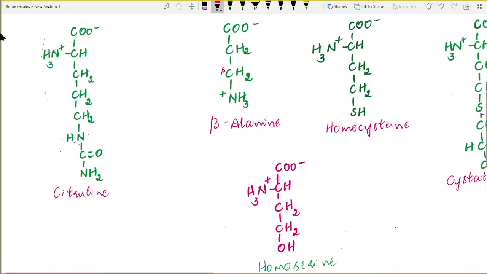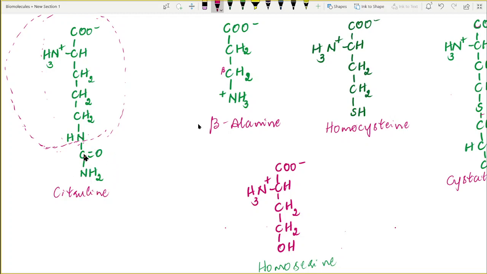Now let us know the structure of citrulline. The structure of citrulline is also very easy, but it appears very big here. But at the core, its structure is very easy. Citrulline is also an intermediate of the urea cycle. So look at the structure, up to the mark I have drawn here. Its structure is exactly ornithine. So how can we remember this? Citrulline is nothing but ornithine added with CONH2.